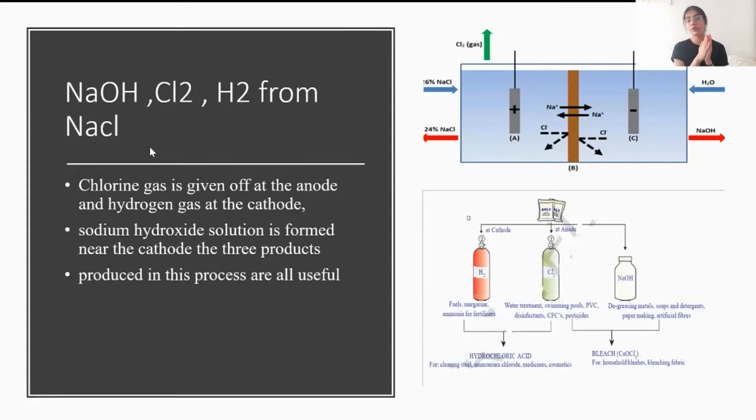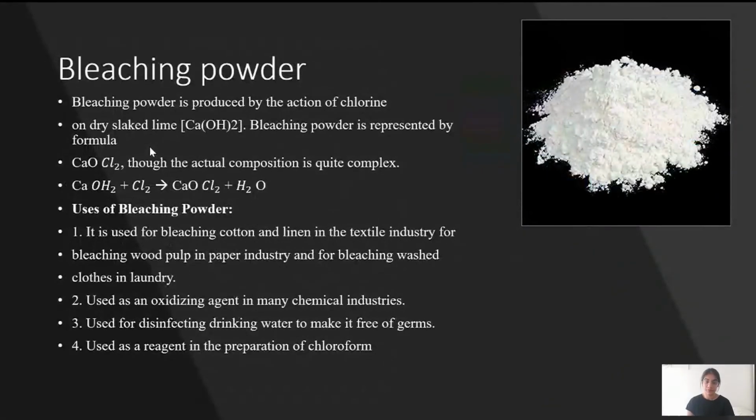So sodium chloride itself can be dissociated through passing electricity through it. This process is called the chloroalkali process. Chloroalkali, why? Chloro for chlorine, alkali for the base, that is sodium hydroxide. And it produces a lot of important other substances that can be used for various other purposes that we just discussed. Let us now go to the next salt, bleaching powder.